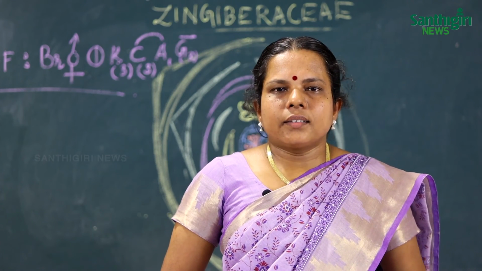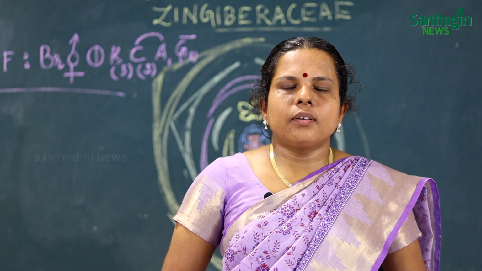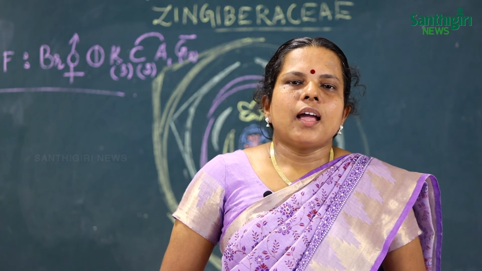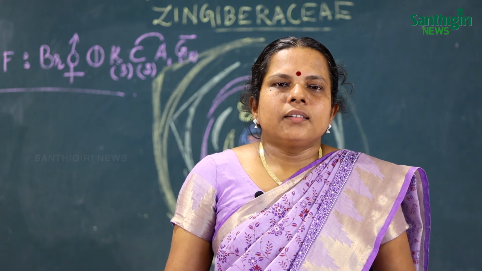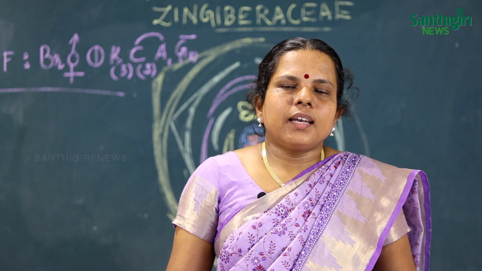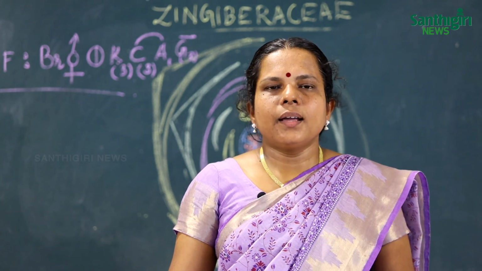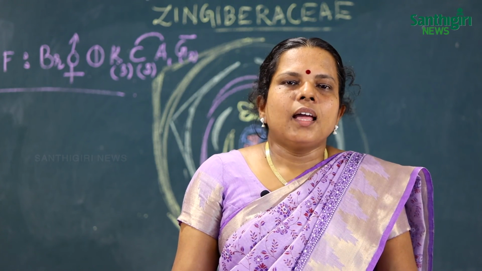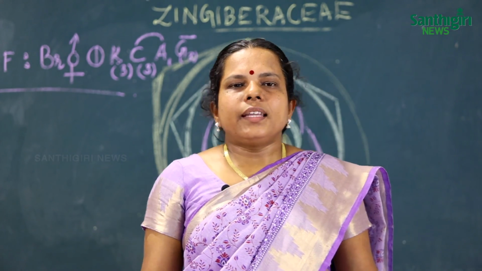Another character is the ligule, which is the hairy or finger-like appendage developed above the leaf sheath, between the leaf lamina and leaf sheath, which is protective in function. The perianth consists of calyx and corolla; the calyx is the outermost layer and lightly colored, and the inner layer, the corolla, is brightly colored. In the case of stamens, there is only one fertile stamen, and the other stamens are sterile and function as staminodes.